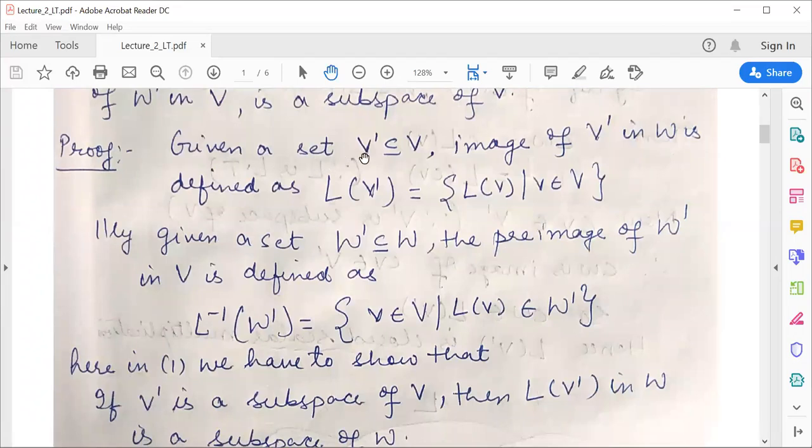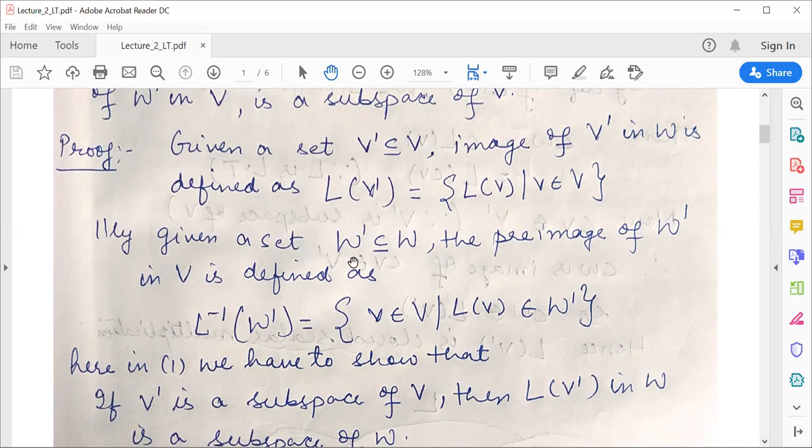Suppose you have a subset V' of V, which is considered as a subspace in the theorem statement. Now the image of V' will lie in W, because my defined linear transformation is from a vector space V to W. So if I consider any subset V' of the main vector space V, then its image will go to W, and it will be defined as all those L of v such that v belongs to V'.